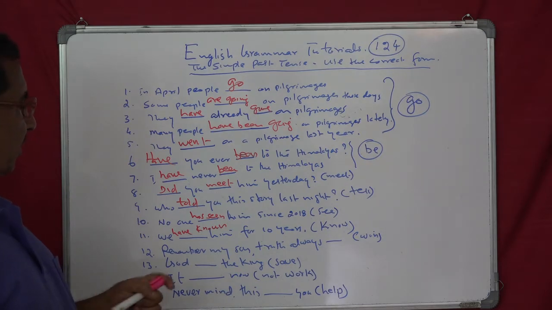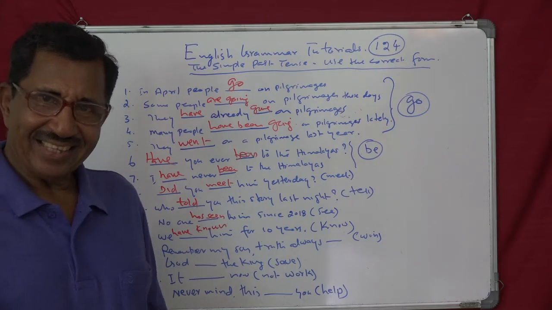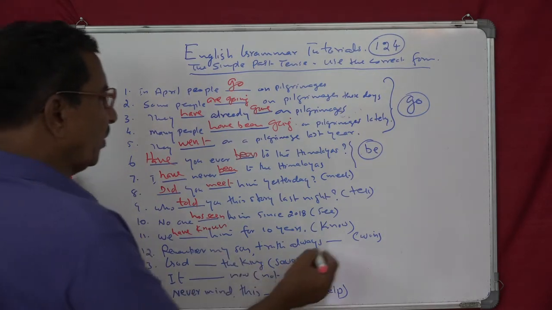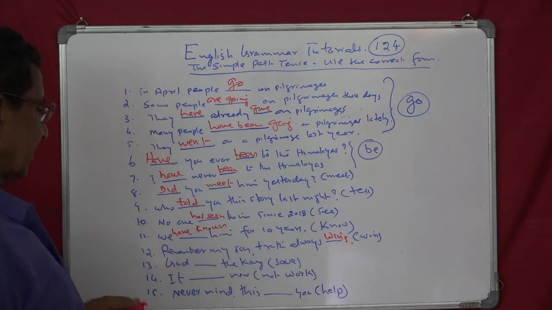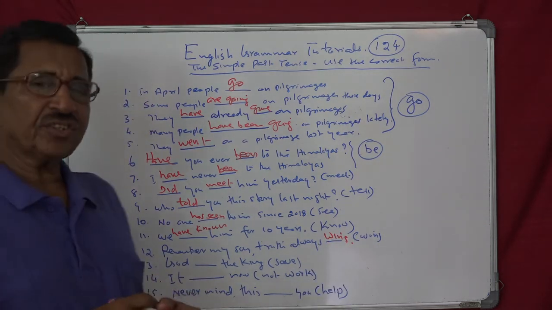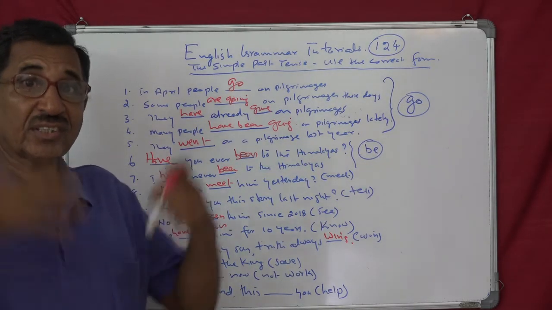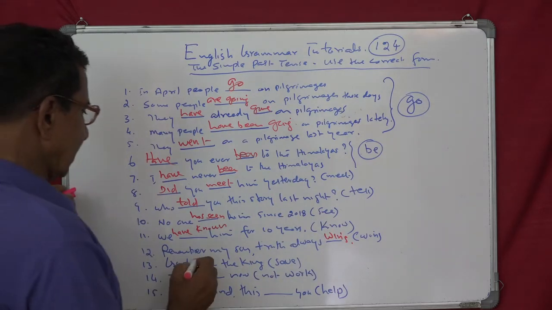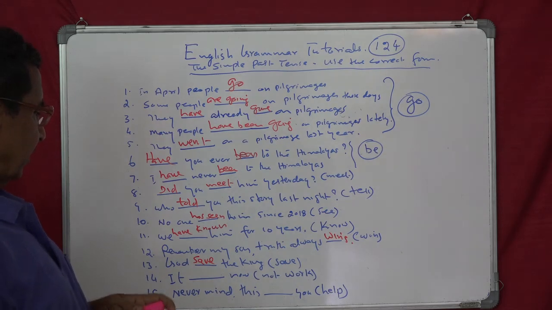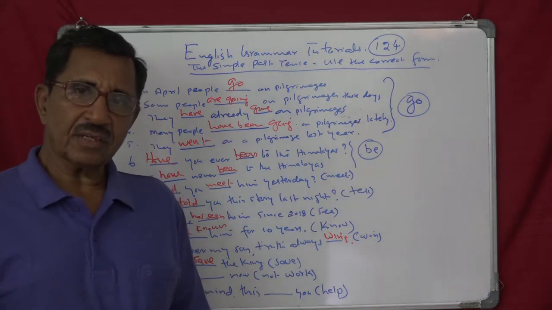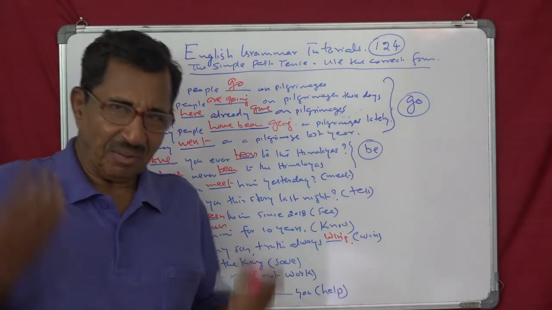And the next one, remember my son, truth always wins. A general fact, so simple present. Yes. Next, God save the king, that is a wish. So that is present tense, simple present. God save the king. That is a prayer or a wish. Now you will ask me, why can't we say God saved the king? Yes, you can say. But then it is not a prayer. Then it is a fact, the past.